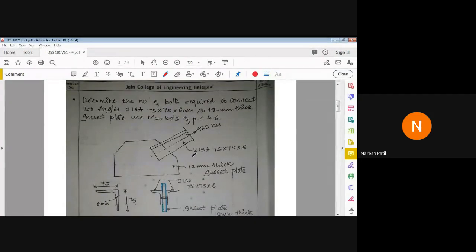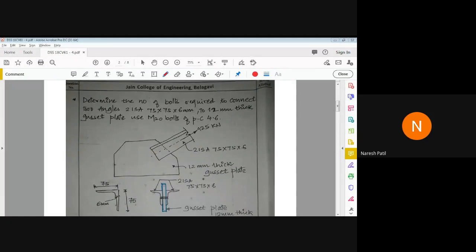Yes. Your answer. What should be the design strength of bolt? Yes, anyone please? You are entering in the chat box. It is least of the two. That is the shear strength and the bearing strength. And the answer is 136.9. Yes, very good. The answer is 136.9 kilonewton.